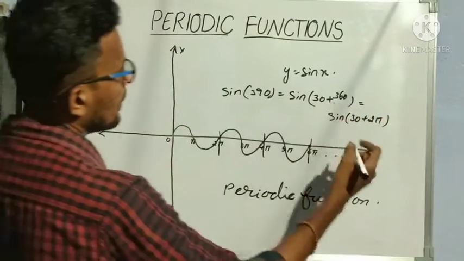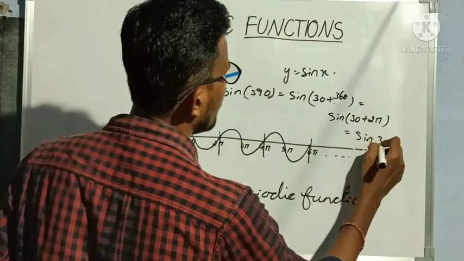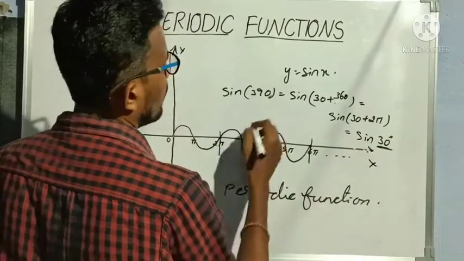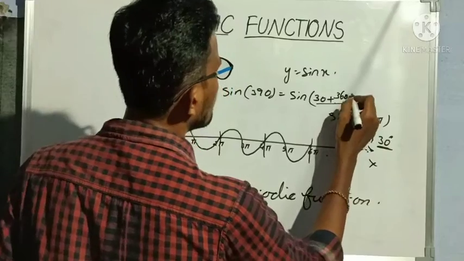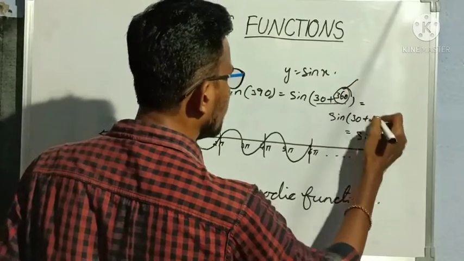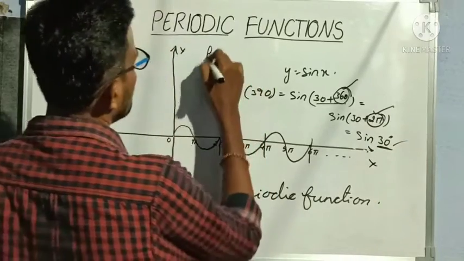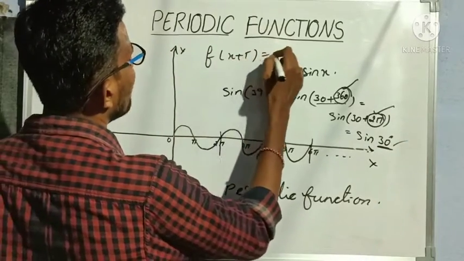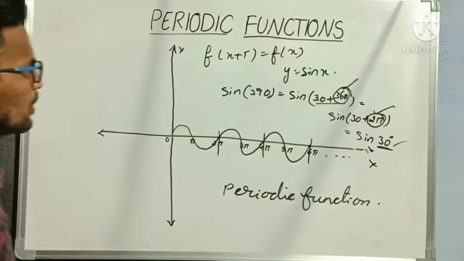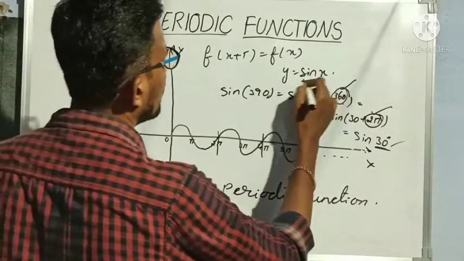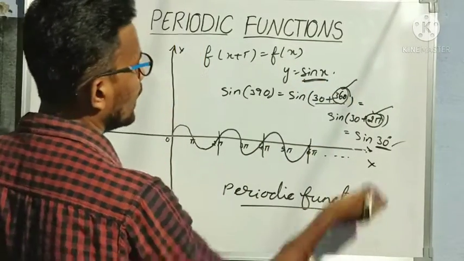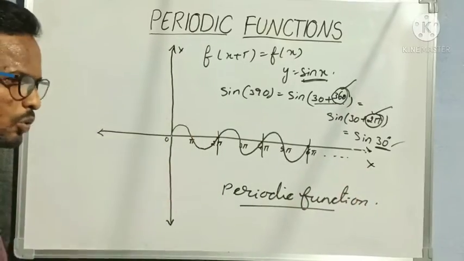So this value is sin 30. Even though we are adding 2 pi here, the value of f of x plus t is equal to f of x, right? So sin x is a periodic function, and the period of sin x is 2 pi.